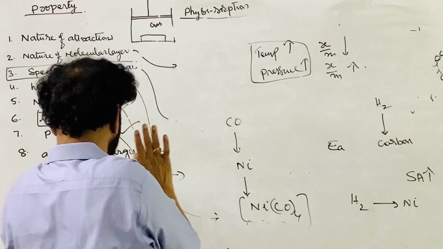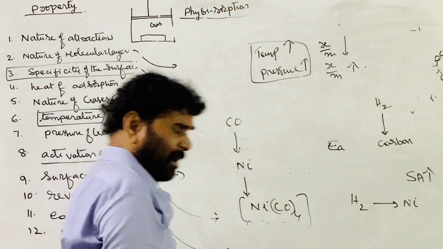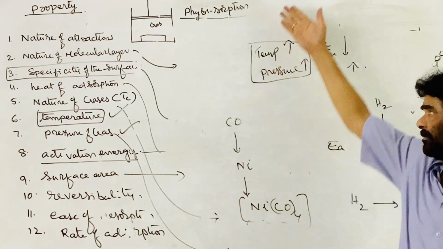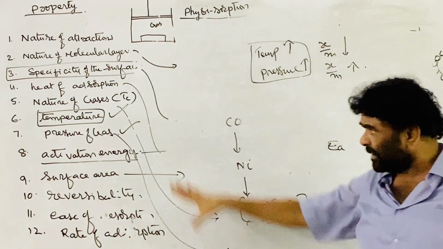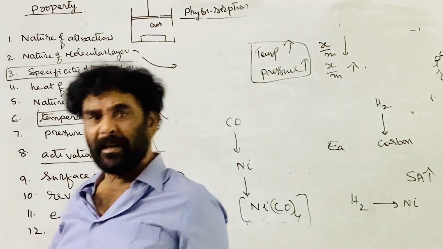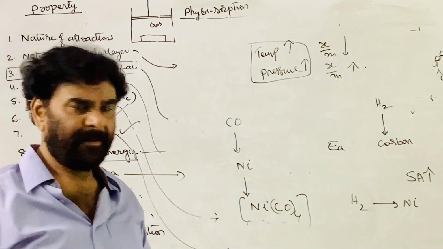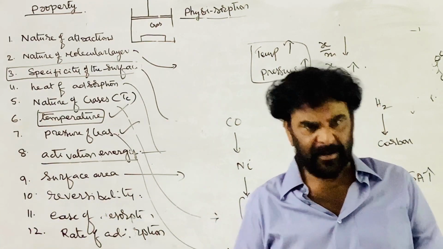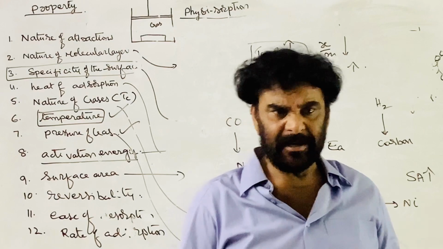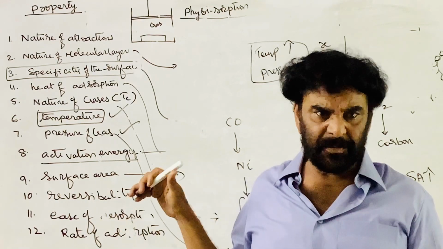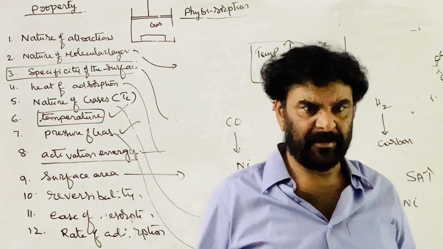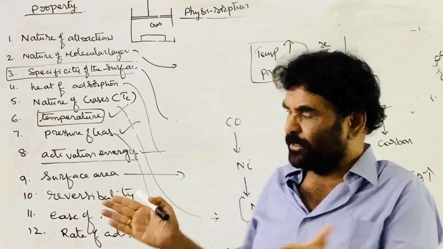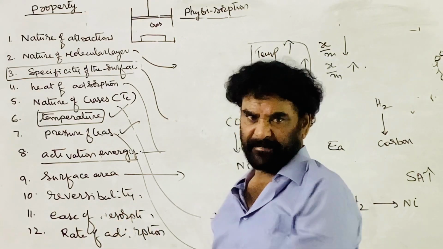I will send a detailed chart of this through WhatsApp, as it is not neatly organized here. I have taken the points to be covered; rewind the video and read it. These are the 2 types of adsorption phenomena, chemical adsorption and physical adsorption. So the basic difference between chemical adsorption and physical adsorption I explained here.